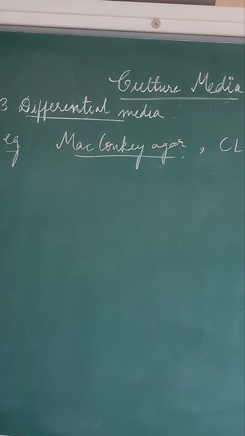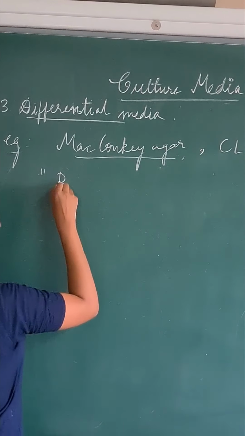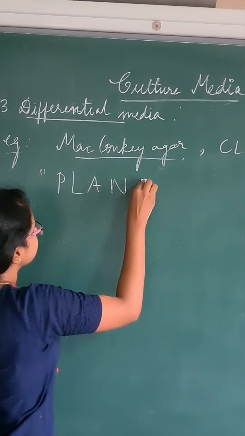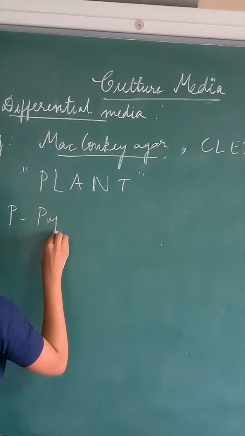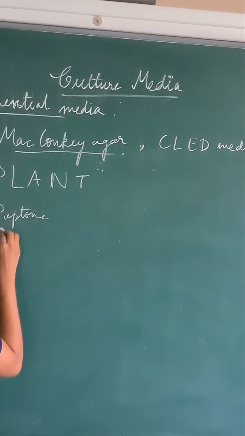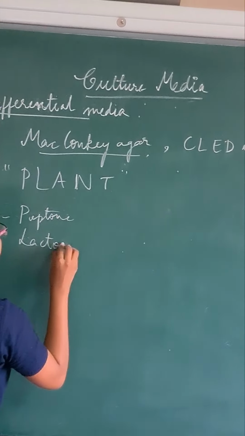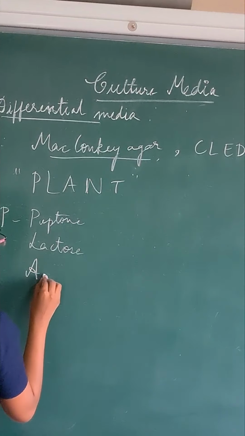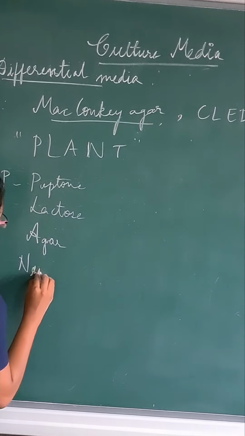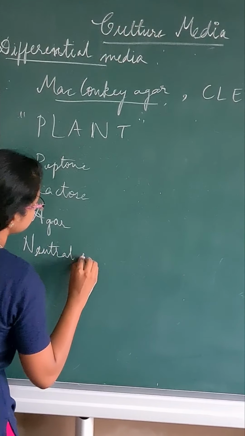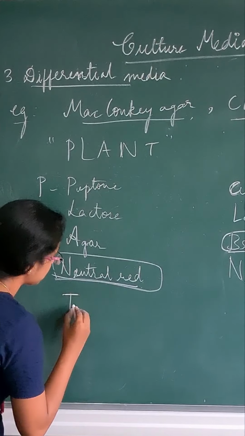The contents of MacConkey agar can be remembered by the mnemonic PLANT, where the P stands for peptones, L is for lactose, A is nutrient agar, and N being neutral red, and T stands for taurocholate.